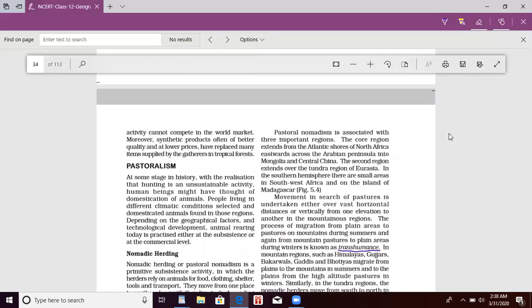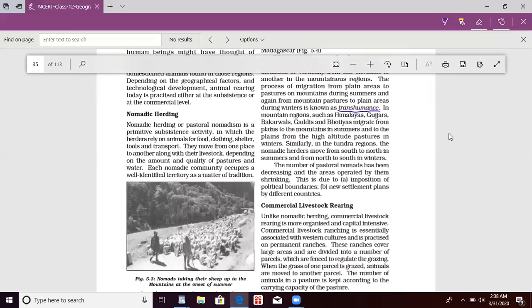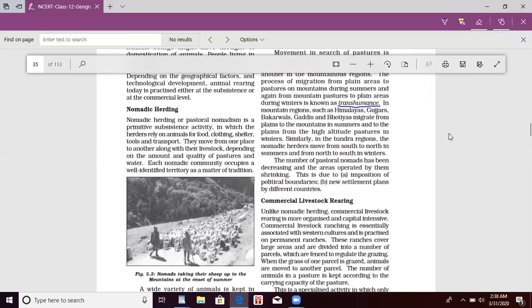Coming to pastoralism, at some stage in history, with the realization that hunting is an unsustainable activity, human beings might have thought of domestication of animals. People living in different climatic conditions selected and domesticated animals found in those regions, depending on geographical factors and technological development. Animal rearing today is practiced either at the subsistence or at the commercial level. Nomadic herders are herders who don't live at a particular place. They move from one place to another. Animals are used for food, clothing, and shelter.